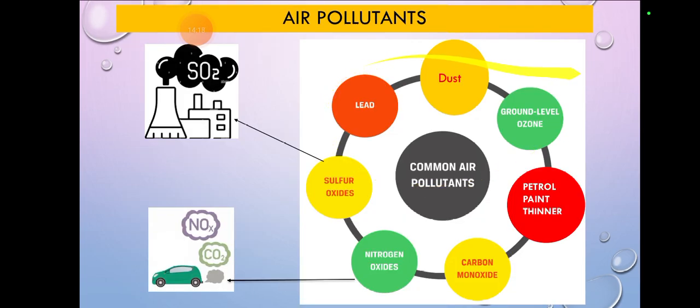Air pollutants. Now let us see what things do this. Common air pollutants. First of all, dust. Sometimes through dust we get flu, and sometimes cough also. It causes diseases as well as air pollution.